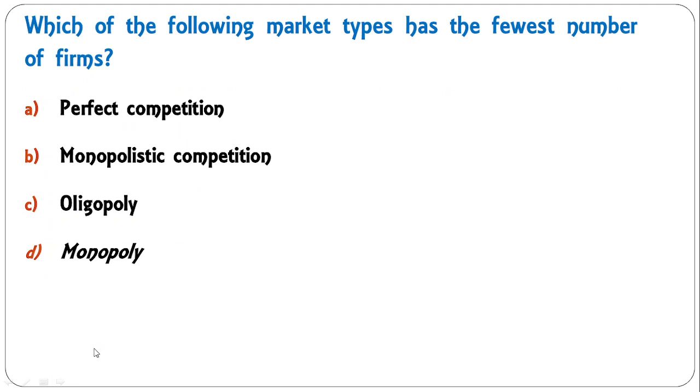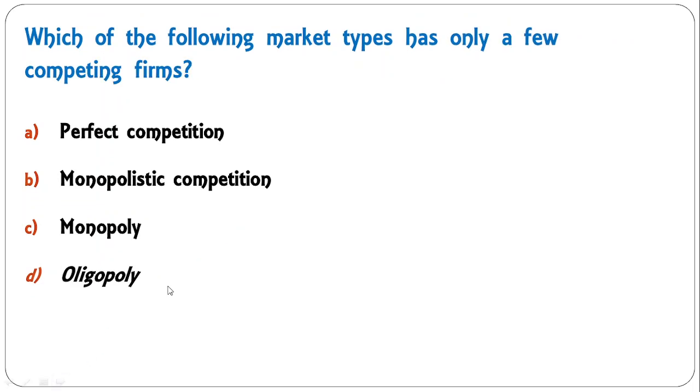Which of the following market types has the fewest number of firms? Here you be careful, dear student. The word is fewest in number of firms. Don't get confused with this few, because in oligopoly market there are few. Here it is fewest. That means the least number of firms. So perfect competition, there are a large number of firms. Monopolistic competition, there are many. Oligopoly, there are few, and in monopoly it is only one. So the monopoly has fewest number of firms here. Okay, so D is the correct answer.